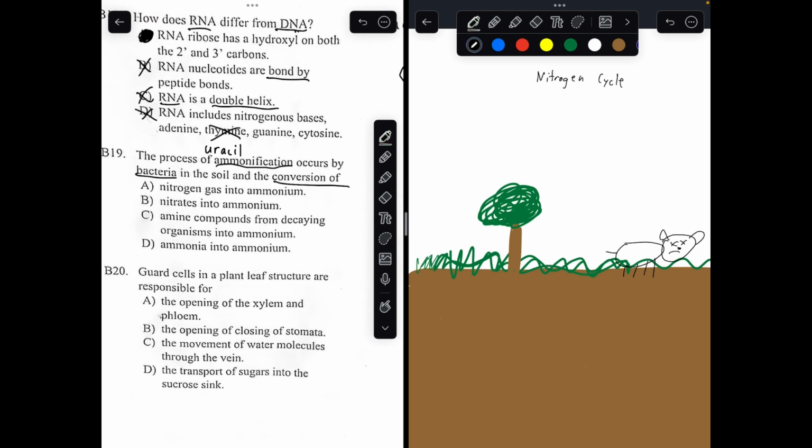The nitrogen cycle starts off as nitrogen gas in the atmosphere. Due to instances like lightning, for example, from a lightning cloud, the nitrogen gas gets sent to the soil and is converted into a compound called ammonia, with the help of bacteria too. There's bacteria called nitrogen-fixing bacteria that turns nitrogen gas into ammonia. This process of nitrogen gas into ammonia is called nitrogen fixation.